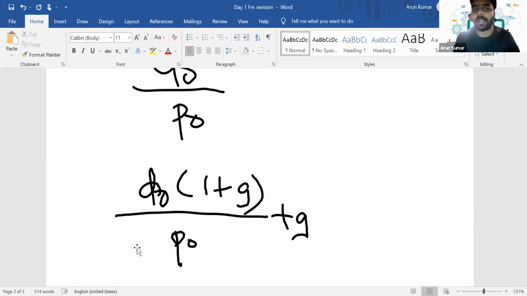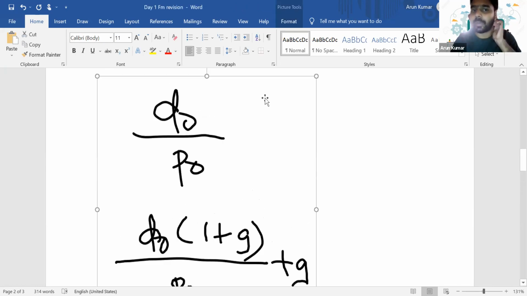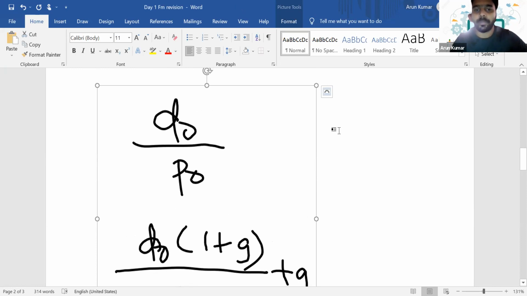So these are the two models available on the basis of dividend. These are the two different equations we have available. Is it clear, everyone?